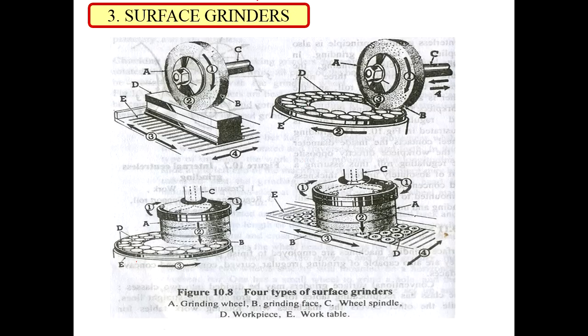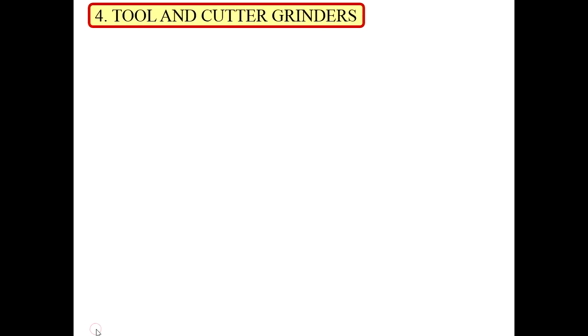Then we have the surface grinders. In the surface grinder we are grinding external surfaces. In the figure we can see that different types of surface grinders are there. We can grind a number of workpieces at a time with this surface grinder. It may have a horizontal axis or a vertical axis, so both kinds of surface grinders can be used as per the requirement or application.